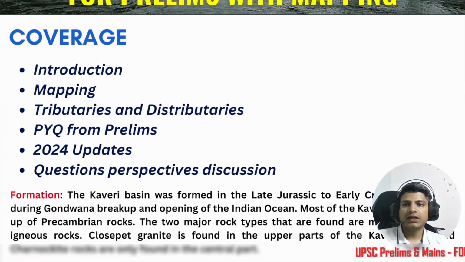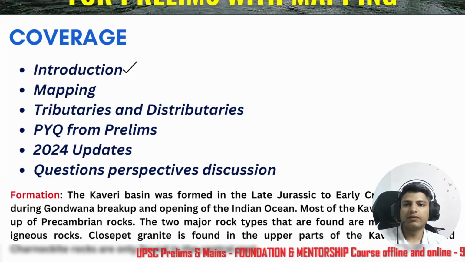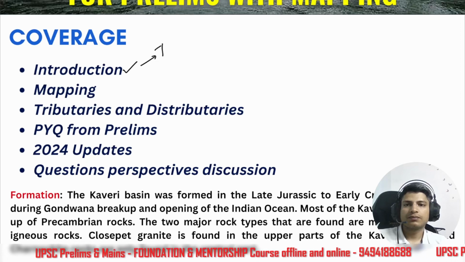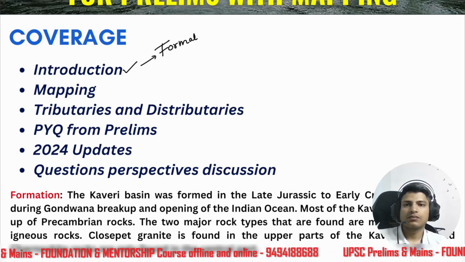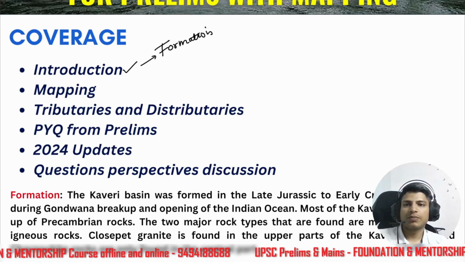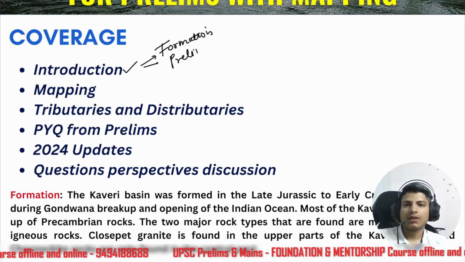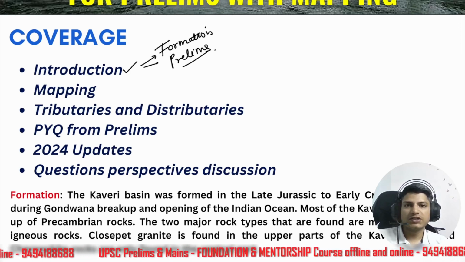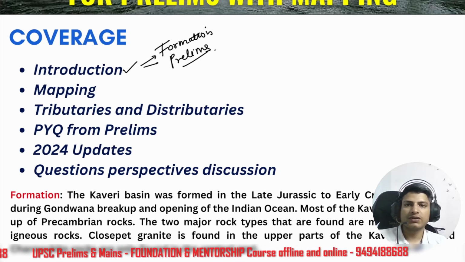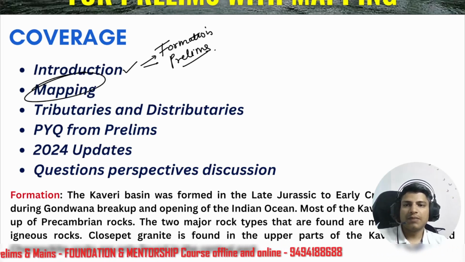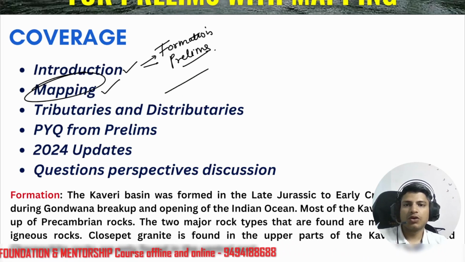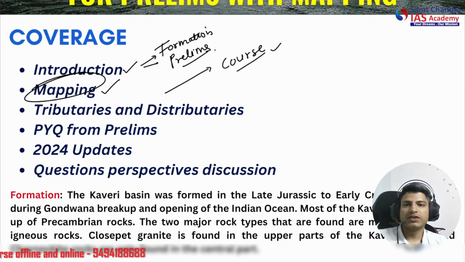These are our points of coverage. We'll have an introduction to the Kaveri River, its formation, and various different perspectives for prelims from here only. The basic things, all right, the origin and the end, the distance, the elevation, and so on. Then we'll deal with a mapping portion. We'll see the origin and tributaries and basically the course of Kaveri, in which states it's flowing, where are the dams, and so on.